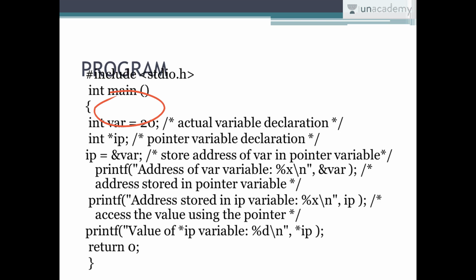Here we are basically trying to access what we have stored. We need to use that variable, right? Unnecessarily we don't just keep it like that; we have to use that variable again. Then printf "Value of ip variable" and return 0. So in this program, the uses of a pointer are illustrated very clearly.